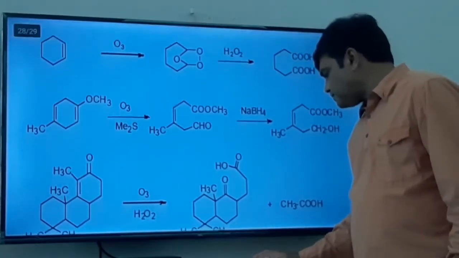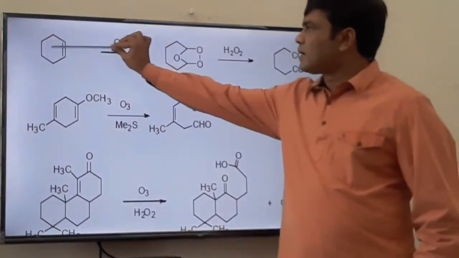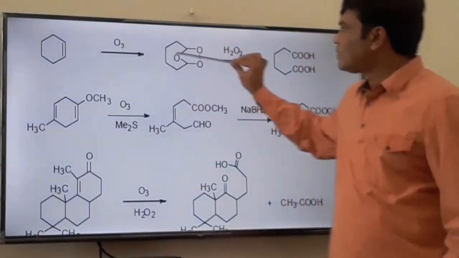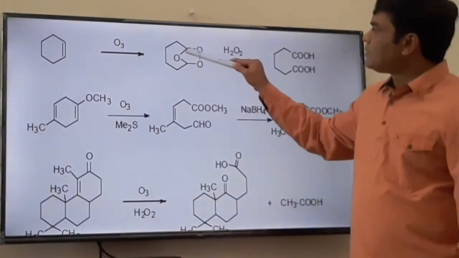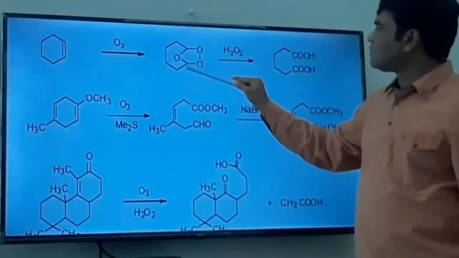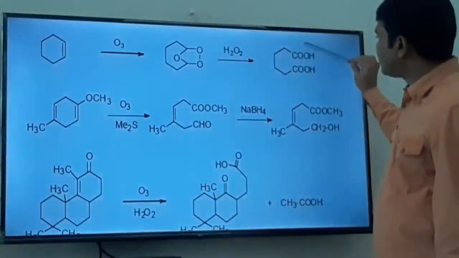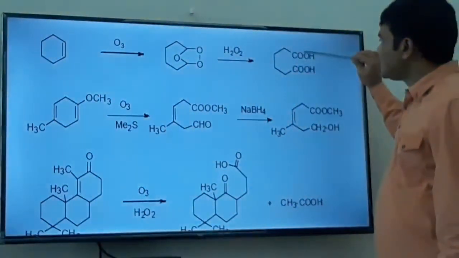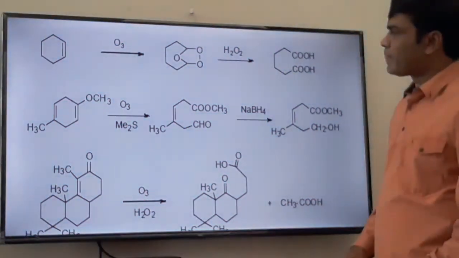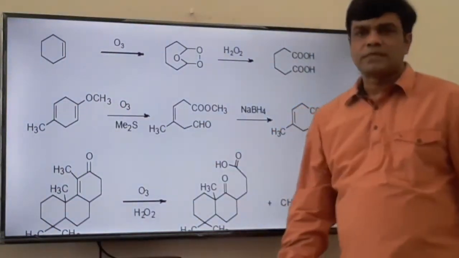See this one. This example we have already discussed, carbon-carbon bond cleavage, ozonide formation, and then reaction with hydrogen peroxide. This carbon will oxidize to COOH, this carbon oxidizes to COOH. What happens if I use dimethyl sulfide? Aldehyde. What happens if I use lithium aluminum hydride? CH2OH, CH2OH. Here now interesting, here two carbon-carbon double bonds are there.